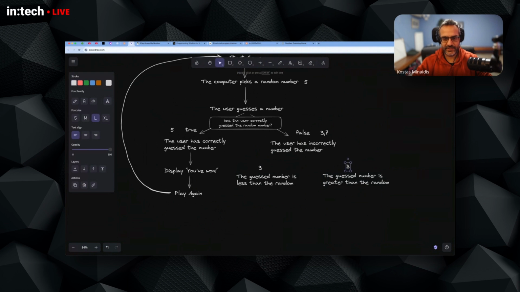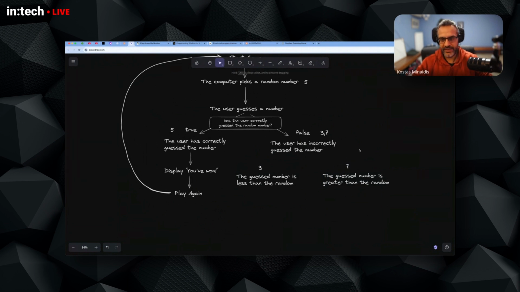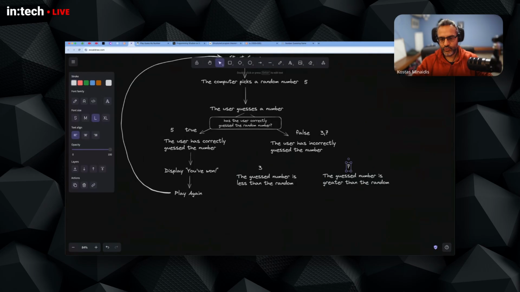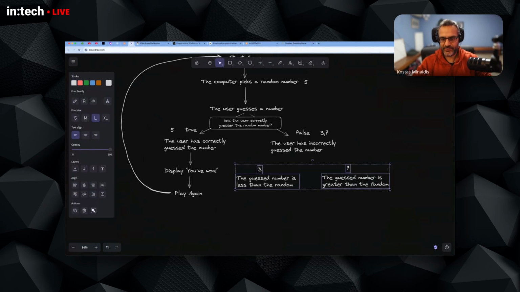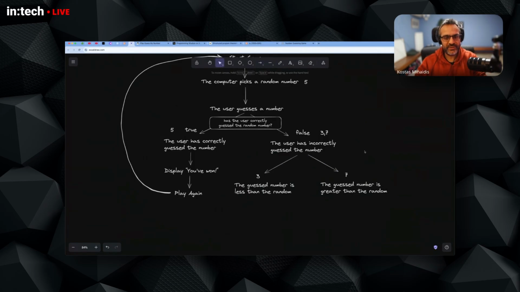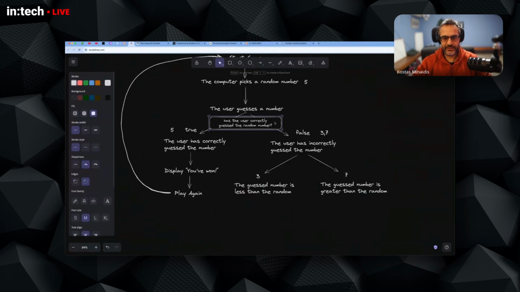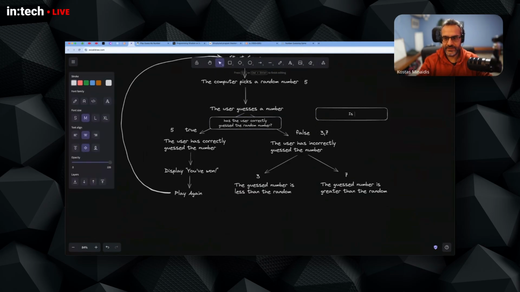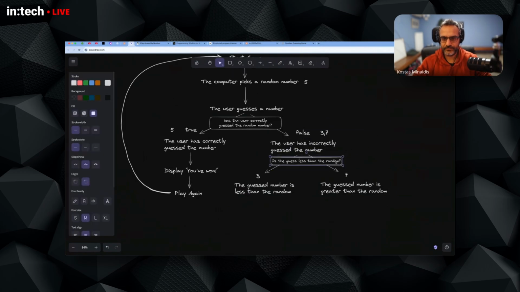In this case, something like 7 or 6 or anything above 5, right? So you have another branching, as you can see in our program, which means we can also implement a conditional statement. We can use an if-else statement and ask the question here, is the guess, let's say, less than the random number? So we ask a question at this point in order to branch out and have the program diverge and go through different directions.